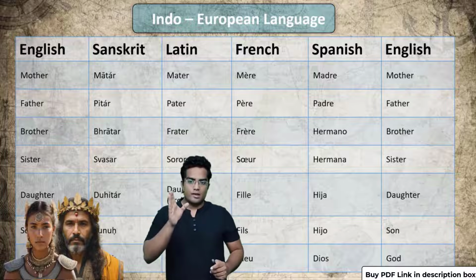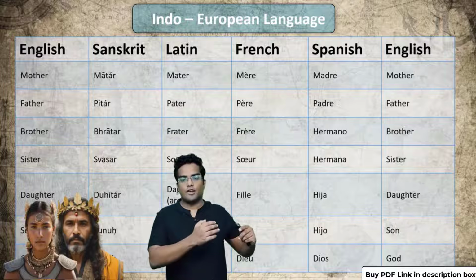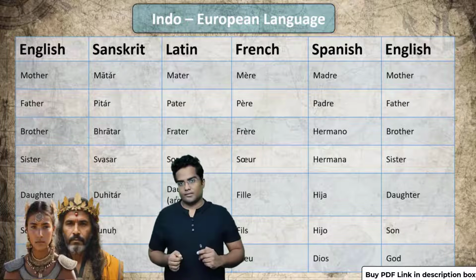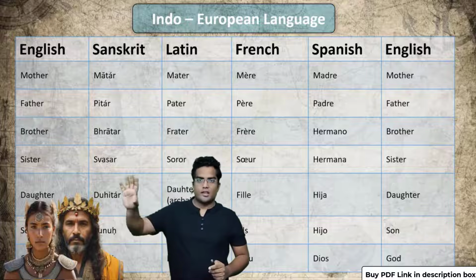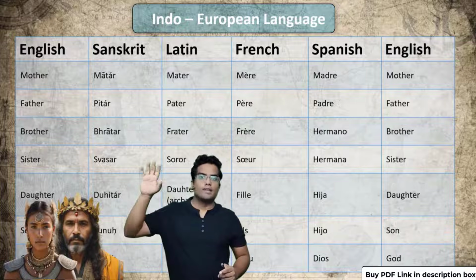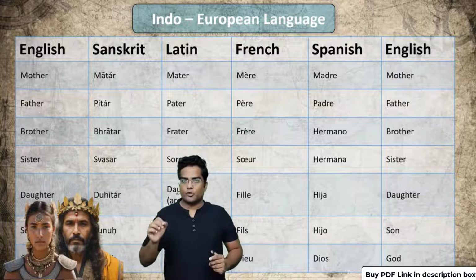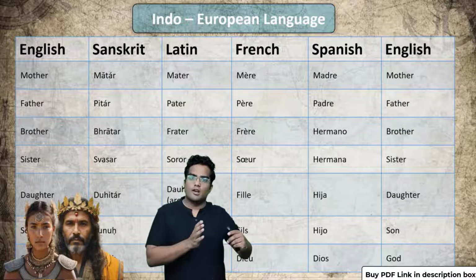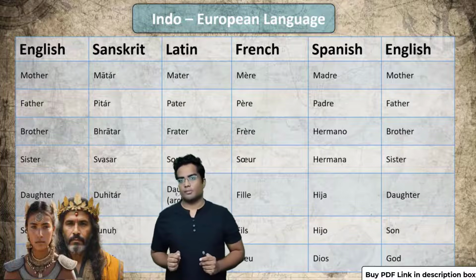So as you can see, the pronunciation of father, that is Pitar, is commonly used in French, Spanish and even Latin. Okay, so my point is very clear. Let's say UK. UK is significantly far away from India, but the language that is used is somewhat similar to the language used in India. There is some kind of relationship.